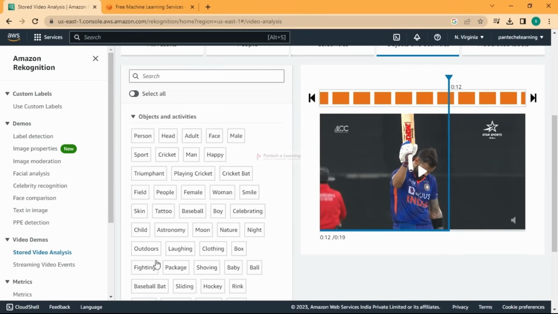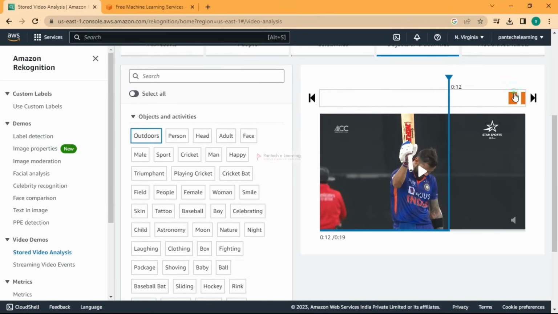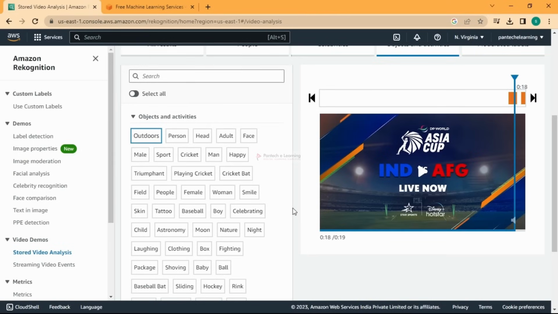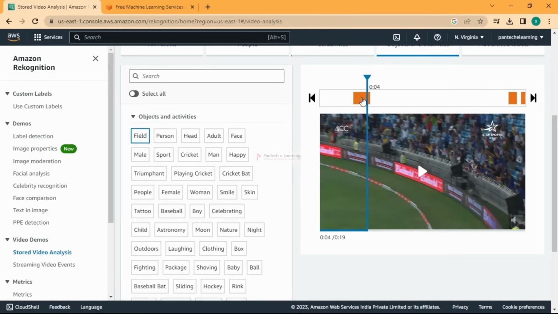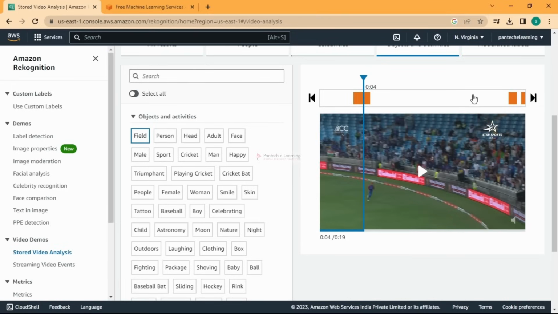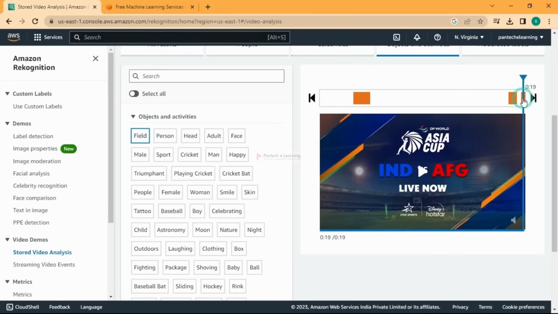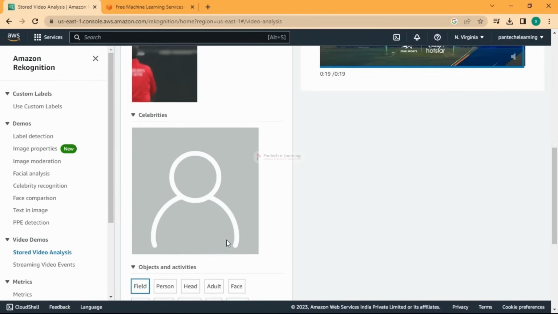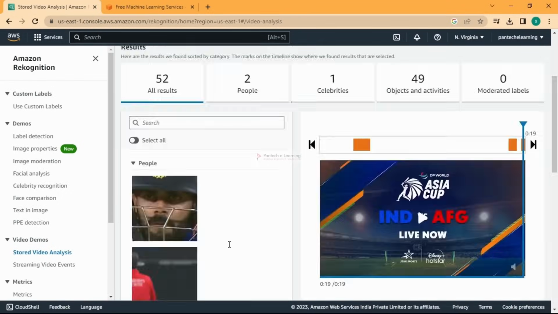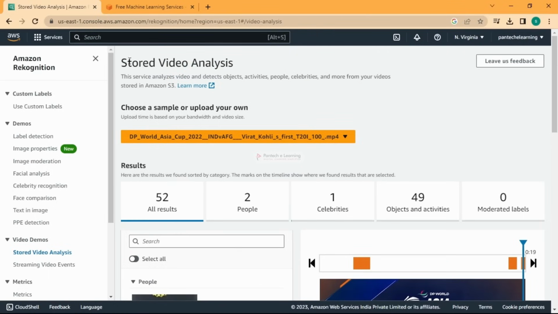You can go with show more, and you can see outdoors is predicted here, the stadium. You can also have field, which is the ground. You can see it is matching here, right, the stadium. So that's how it will predict the things present in the video and the people, etc. Totally you can have all the results here, what all it's matching. And that's about the stored video analysis, which means you can upload a video and then analyze it.